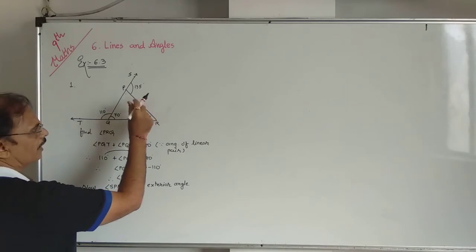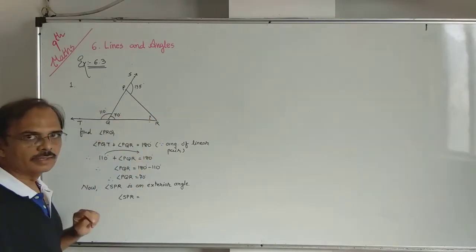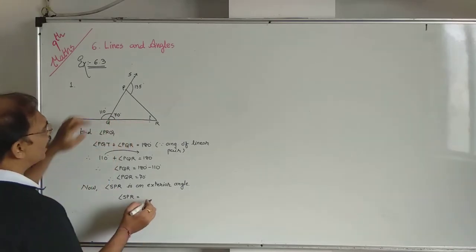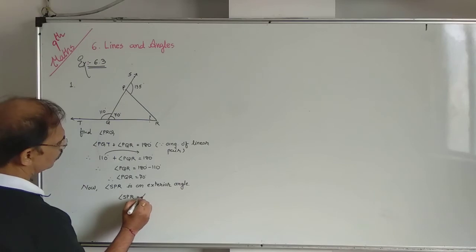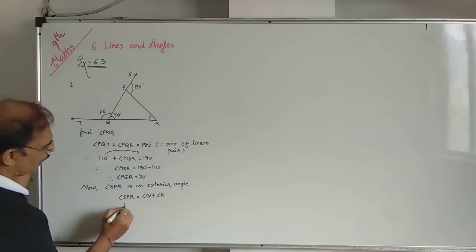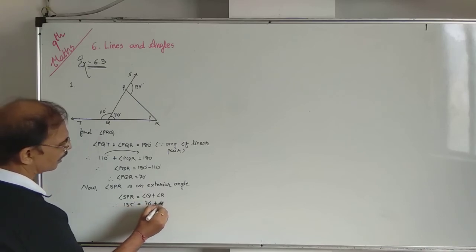Leave this linear pair. The remaining two, angle Q and angle R of triangle PQR, are called interior opposite angles. So SPR equals angle Q plus angle R.